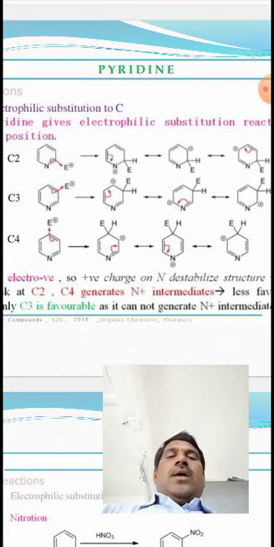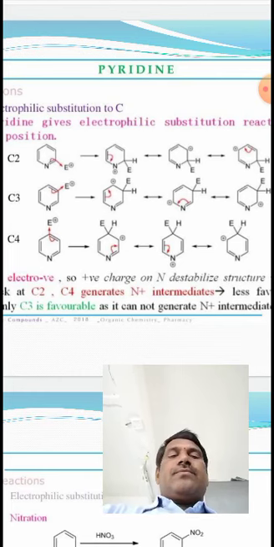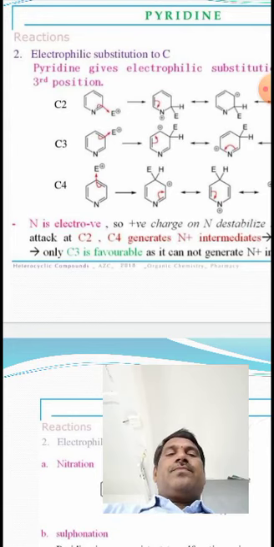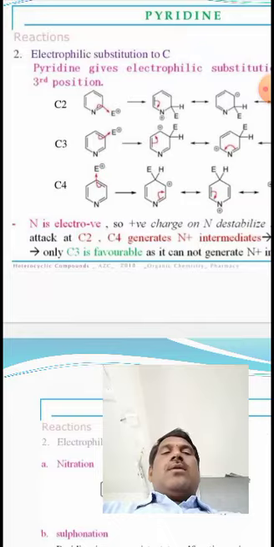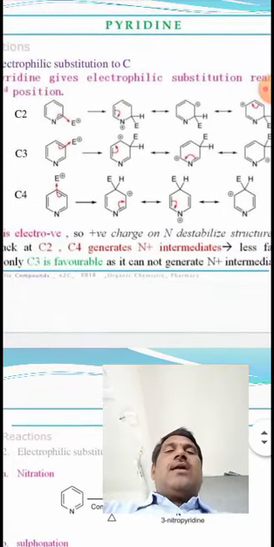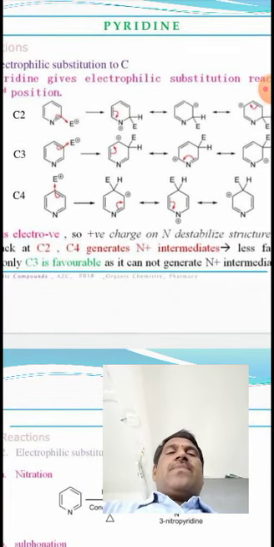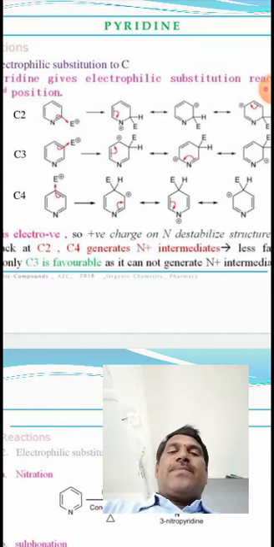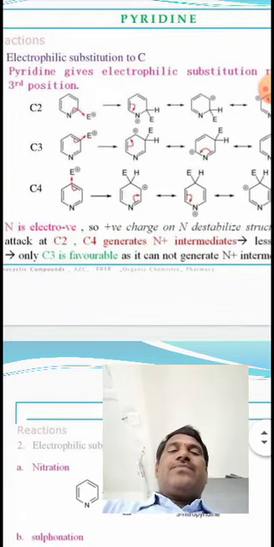So, nitrogen having positive charge generates less favorable, destabilized structures or less stable sigma complexes for attack of the electrophile at C2 and C4 positions compared to C3.